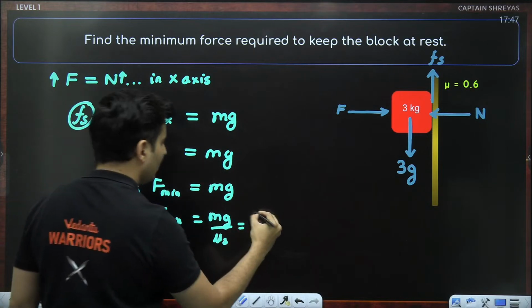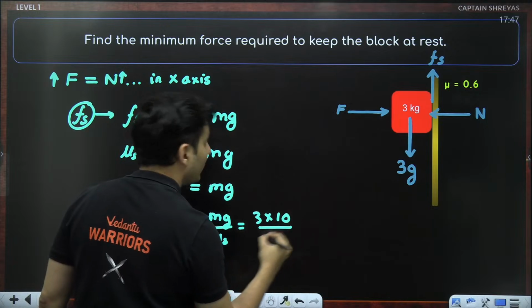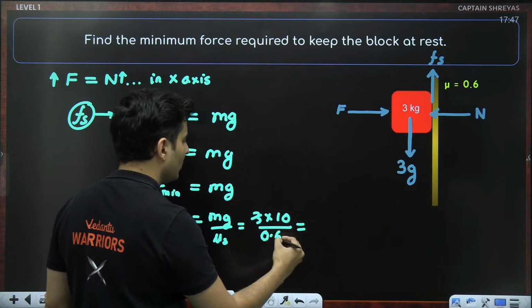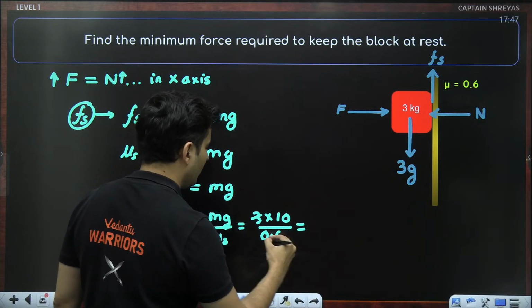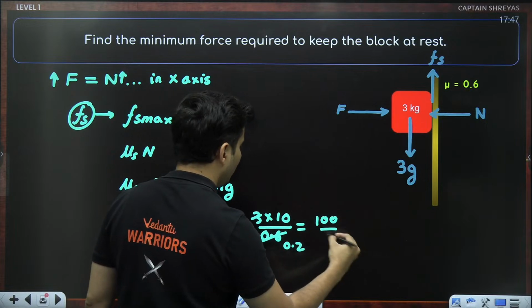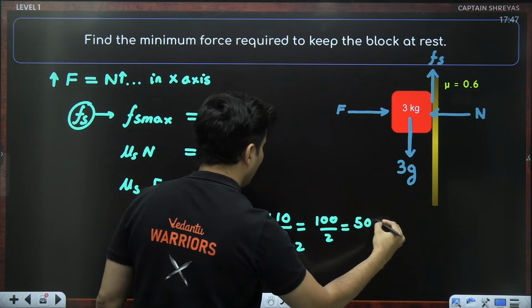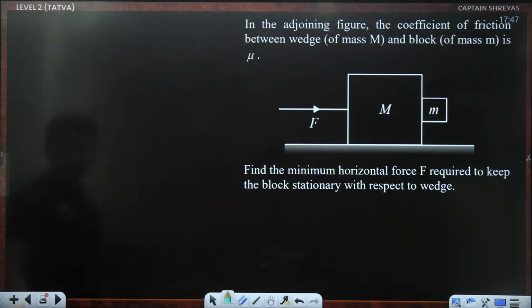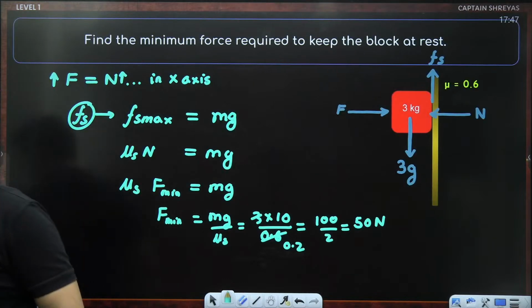What is m? 3. What is g? 10. What is mu s? It is basically 0.6. So what will happen? 3 goes with 6 two times, so this will be 0.2. So guys, this will be 100 by 2, which is nothing but 50 Newton. So that should be the answer. Okay, 50 Newton should be the answer.